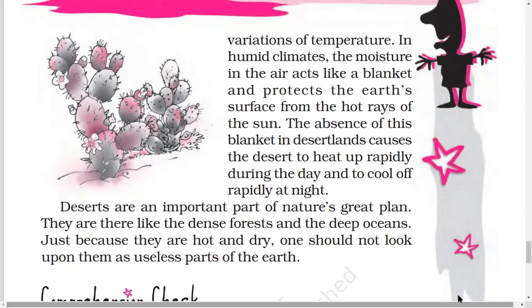But in the desert, there is no such blanket or moisture floating in the air. That means there is nothing in the air in the desert. So what happens? The result is that the desert gets heated up very fast and it cools off also very fast. It is able to take up heat fast and then it is also able to give off heat fast. So this, I think, is a scientific explanation and you should be able to understand.